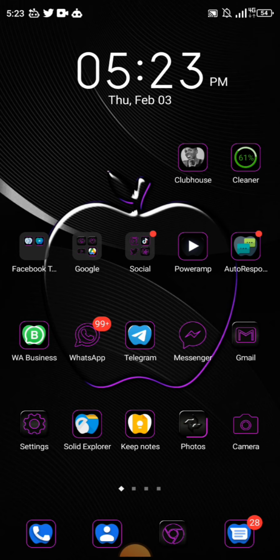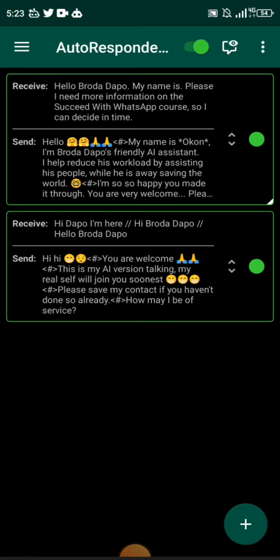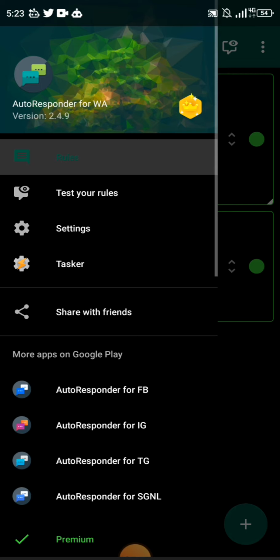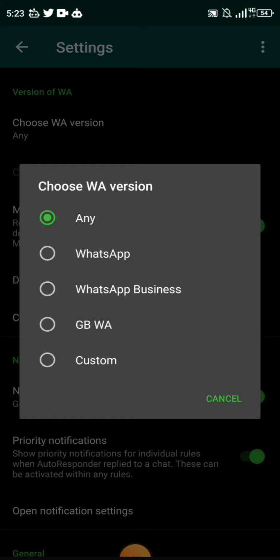Now, I have two WhatsApp accounts: the WhatsApp business account and the WhatsApp account. Let me also show you something. When you first install the app and have granted notification access, you might be tempted to go to the settings section and look for things to test. If you come to the settings, it's going to ask you which app the autoresponder should work for. Is it any, or WhatsApp business? You can leave it on any, but I usually select WhatsApp business because that's what I'm using the software for. My other WhatsApp is my personal WhatsApp. Nobody's going to send me a business message there. But you can use either any or WhatsApp business.